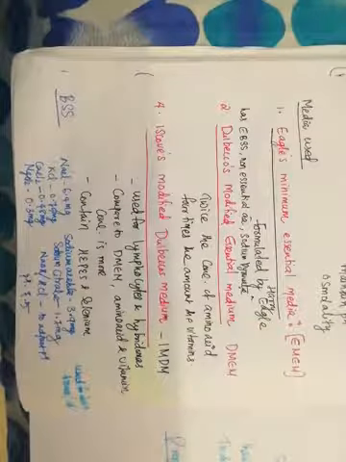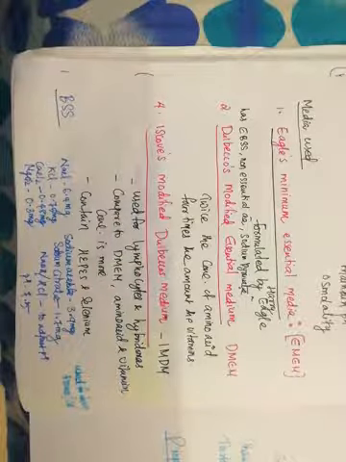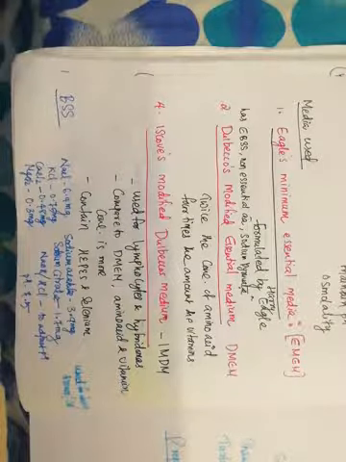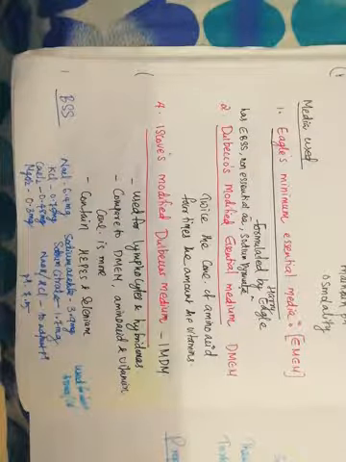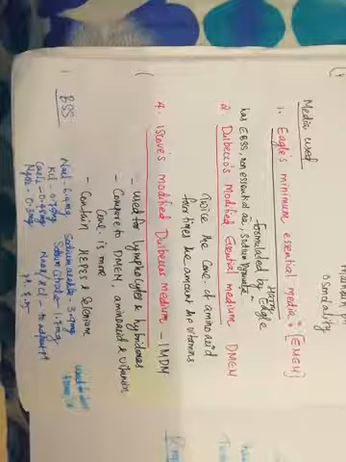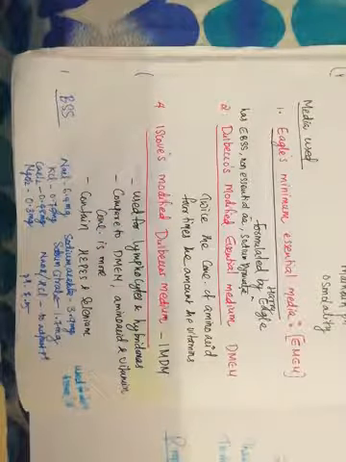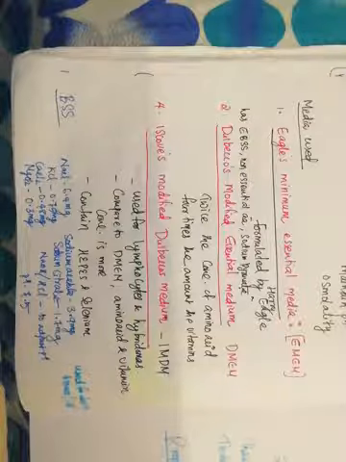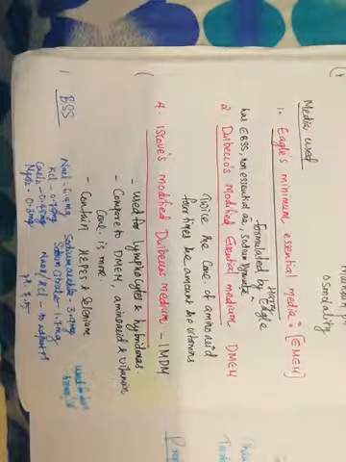What are the common media which is used in the animal cell culture technique? One is known as the Eagle's minimum essential media, or which is called as EMEM. That is formulated by Harry Eagle. It has Eagle's balanced salt solution, non-essential amino acid, and sodium pyruvate. These are the components which are there in the Eagle's minimum essential media.